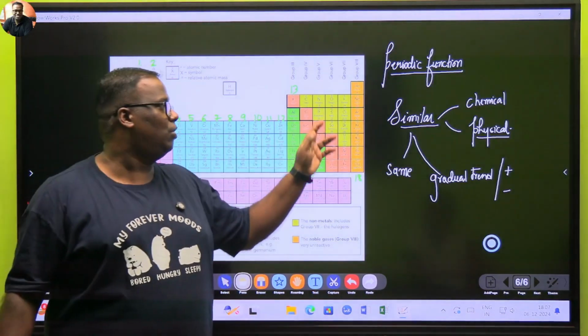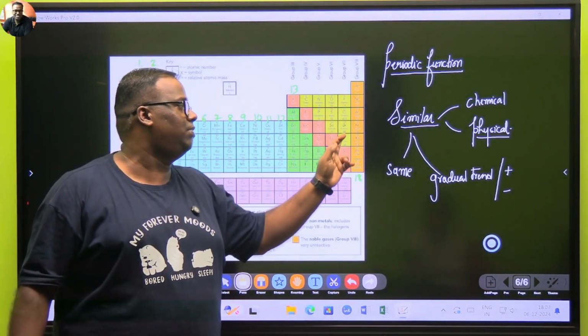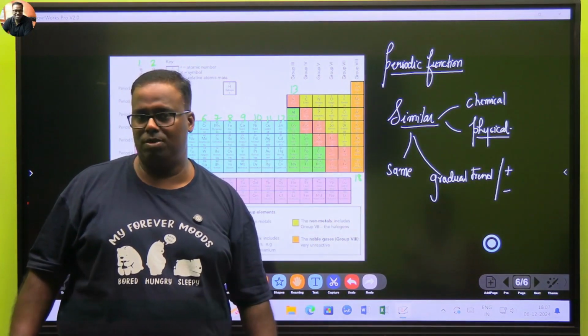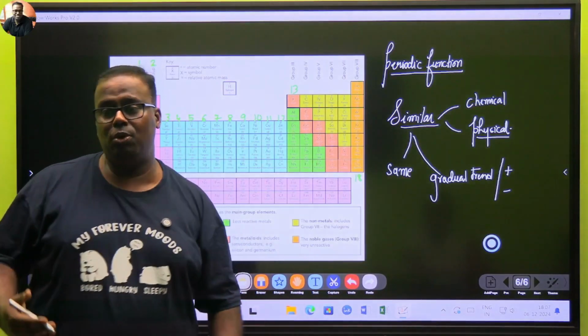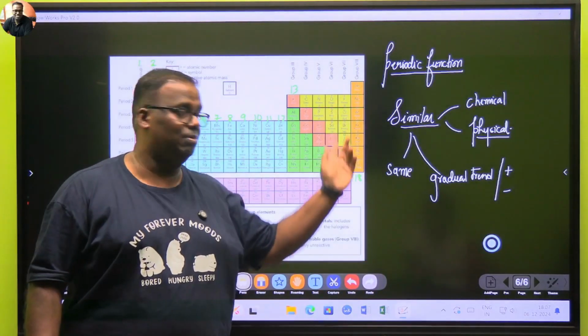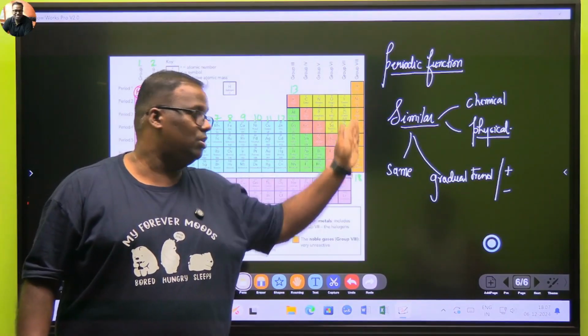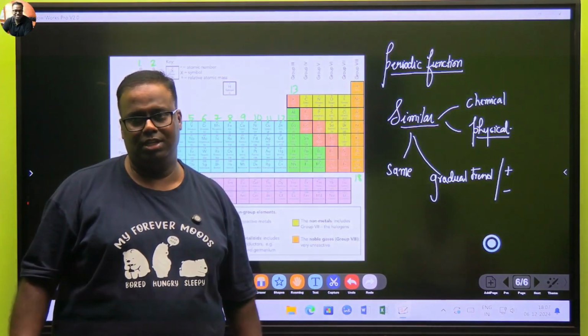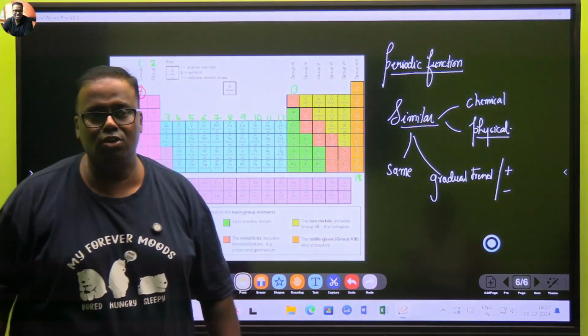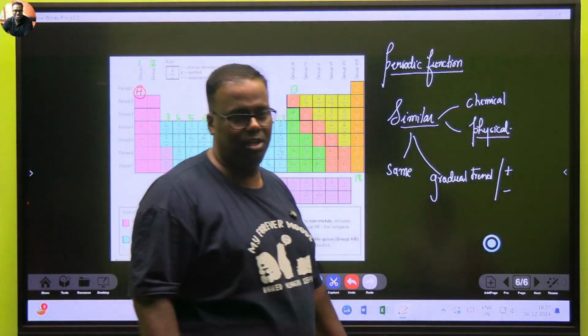After that come the non-metals, and this group, which is group 7, is known as the halogen family. Fluorine, chlorine, bromine, iodine. This is the halogen family. And the last ones are known as the good boys of the colony, the inert gases or noble gases. They don't react with anyone.